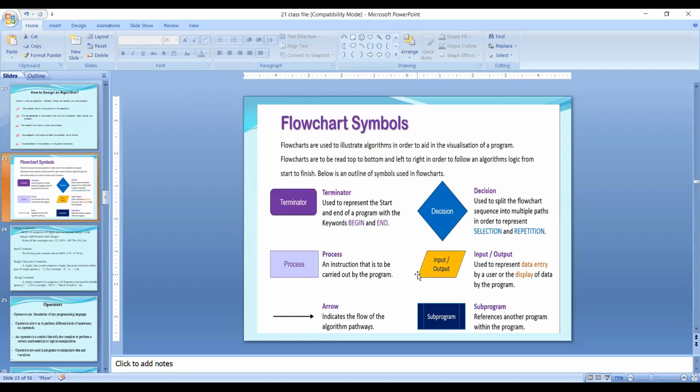This is called input output. The last one we will use for subprogram. Generally we will use the first 5 only. Okay, now I will start the small programs and algorithms and flowcharts. Listen very carefully.